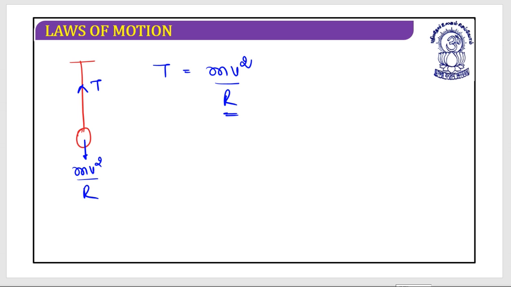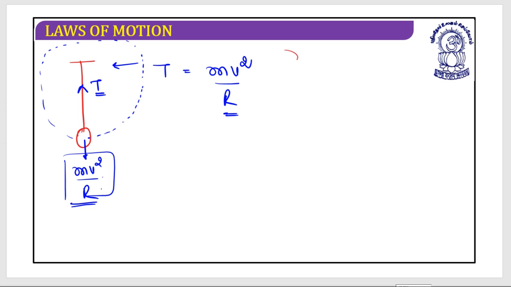Now there might be confusion that, sir, in the previous slides you showed it acting on the center of the circle, but here you have applied it differently. Look at this. This is my circular trajectory and the center of the circle would be this, but I have applied mv square by r in this direction. So please understand that tension is at the center of the circle, and this will provide a centripetal force.